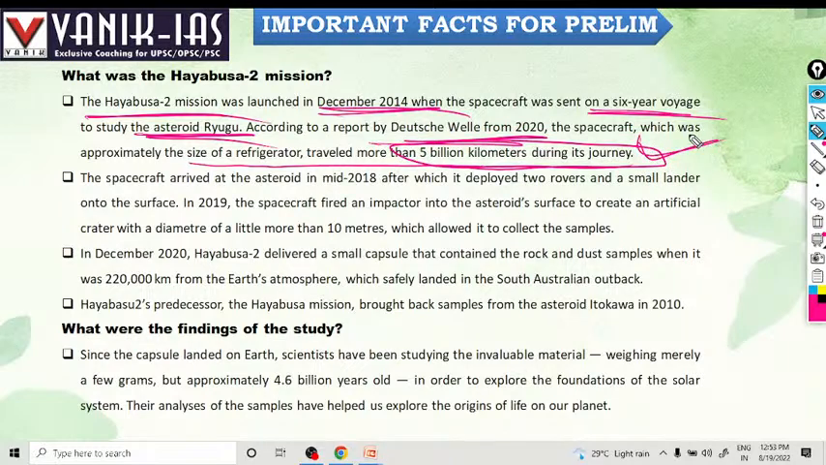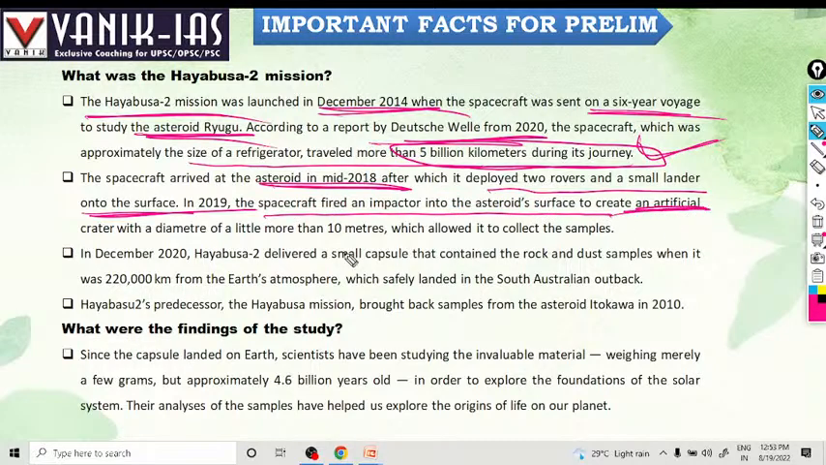The spacecraft arrived at the asteroid in mid 2018 and deployed 2 rovers and a small lander onto the surface. In 2019, the spacecraft fired an impactor into the asteroid surface to create an artificial crater with a diameter of a little more than 10 meters, which allowed it to collect the samples. Then after that it collected the samples.